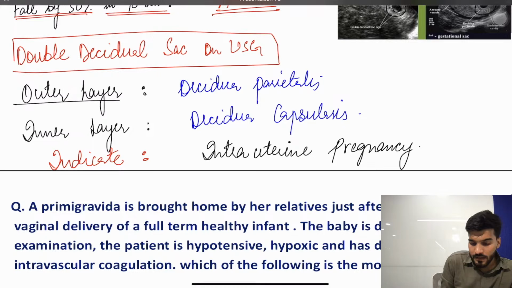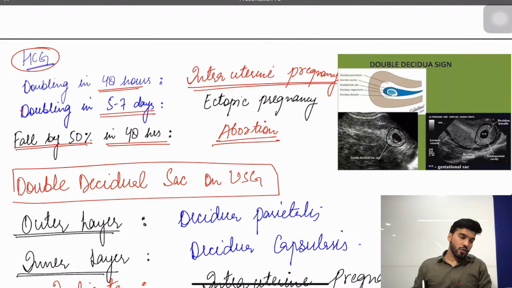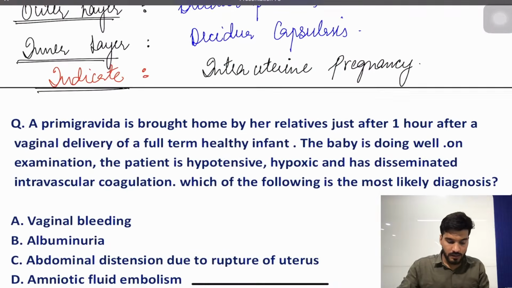Is that clear? So remember, if double decidual sac is there, it is an intrauterine pregnancy. If it is not there, it is an ectopic pregnancy. Clear to everyone?